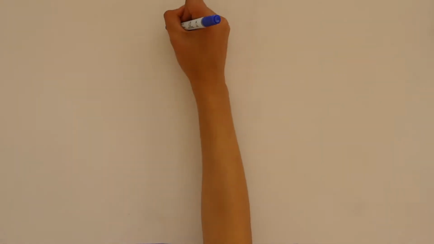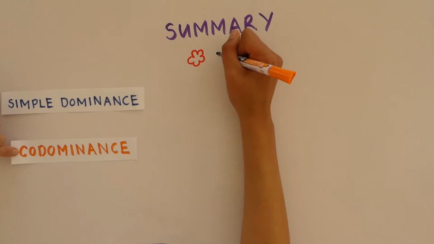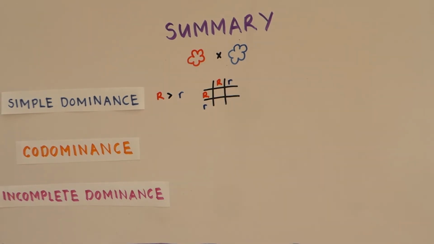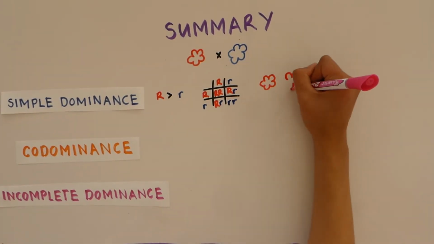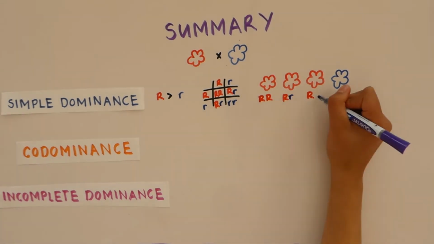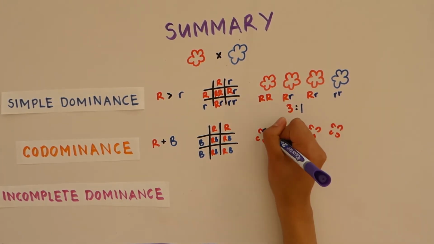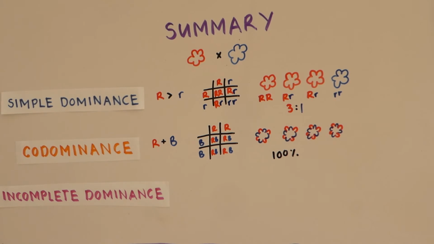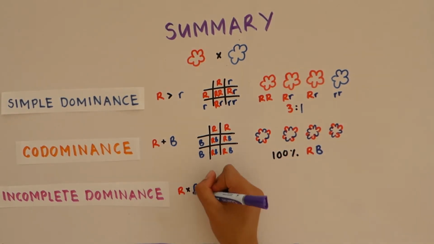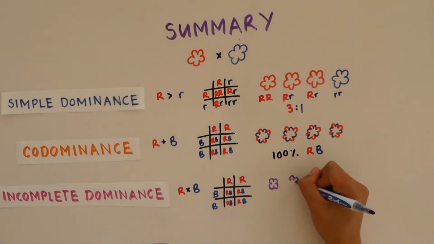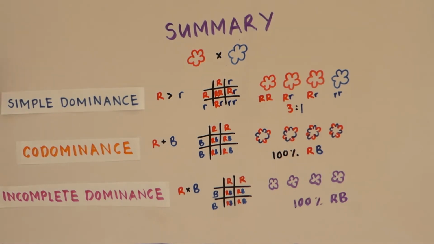ratio. Let's go over dominance, using an imaginary species which has a red and a blue flower. In simple dominance, where red is dominant and blue is recessive, the resulting phenotype of the offspring from a cross between two heterozygous flowers will be 75% red and 25% blue. In codominance, where neither allele is recessive, the cross between a homozygous red flower and a homozygous blue flower produces offspring with a phenotype where both red and blue petals can be seen. In incomplete dominance, the cross between a homozygous red flower and a homozygous blue flower produces offspring with a phenotype that has a blending of the two parental alleles to express a purple colour.